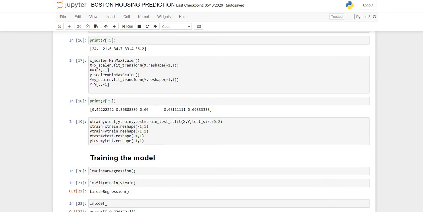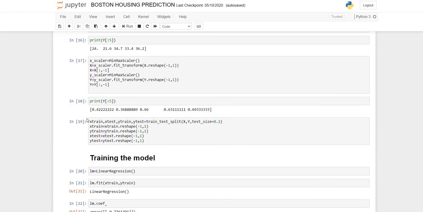Now I will tell you what these values are. X_train means features of my training data, X_test means features of prediction data, y_train means output of training data and y_test means the expected output for the test data.